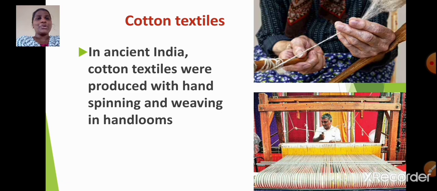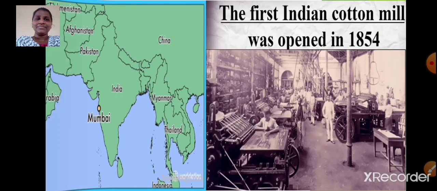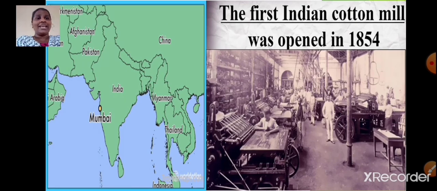Now let us talk about cotton textiles. In ancient India, cotton textiles were produced with hand spinning and weaving was done in handlooms. Students, do you know when and where did the first Indian cotton mill start? Yes, you are right. The first Indian cotton mill started in Mumbai in the year 1854. So you need to remember this.